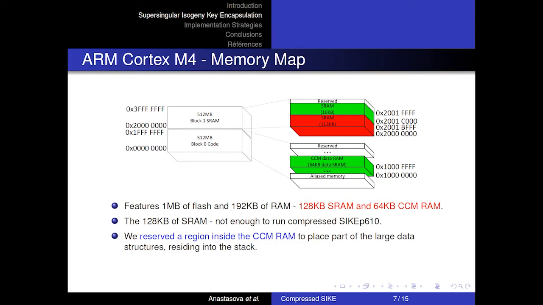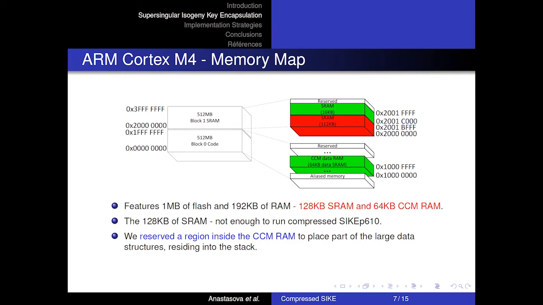We have observed that this space is not enough for the execution of compressed SIKE P610 due to the large local data structures which reside in the stack. Thus, we have increased the size of the stack, adding the additional 16 KB of the SRAM region marked in green on our picture. However, even the entire set of 128 KB of SRAM was not enough for the execution of compressed SIKE P610 without corrupting the memory.